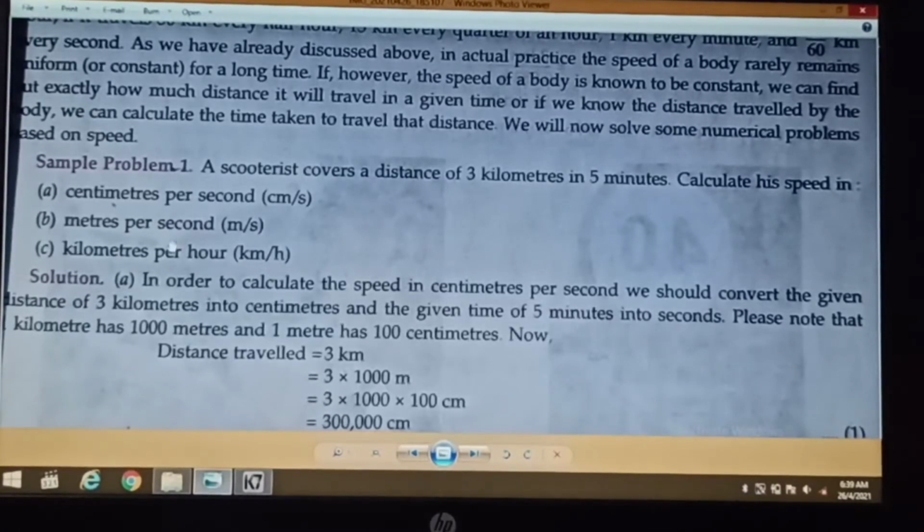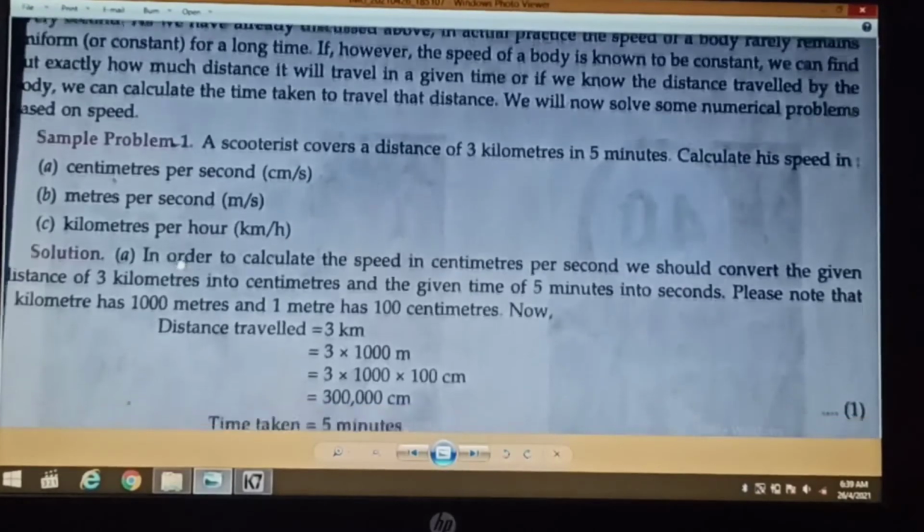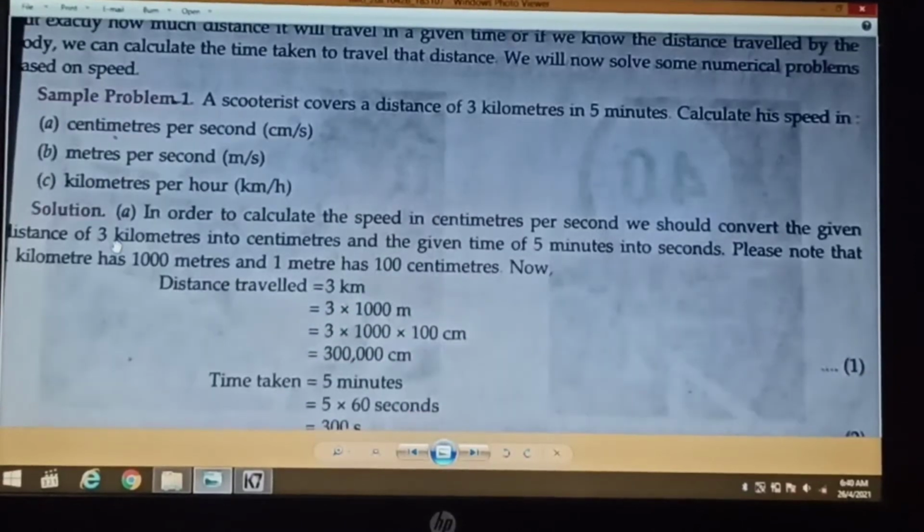Okay, so we have done the part B of this question, and today we are going to solve the part A of this question. Okay, so we will move on to the part A. So dear students, the question is that a scooterist covers a distance of 3 kilometers in 5 minutes. Okay, so we have to calculate his speed in centimeters per second.